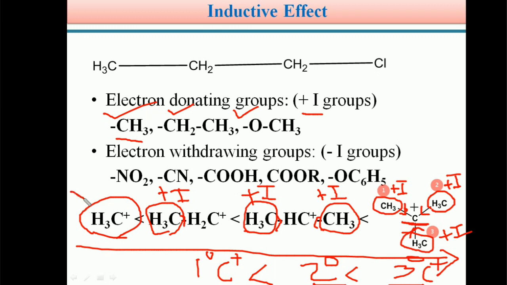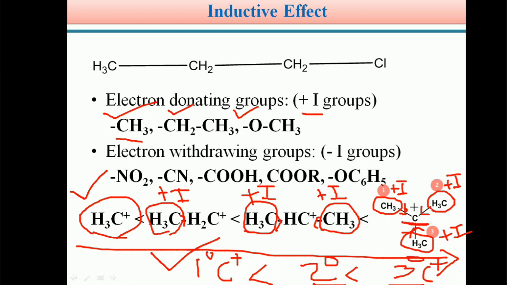So students, this is the stability order of carbocations. This is a very important one. In competitive exams this question has been asked many times: write the stability order of tertiary, secondary, primary and methyl carbocation.